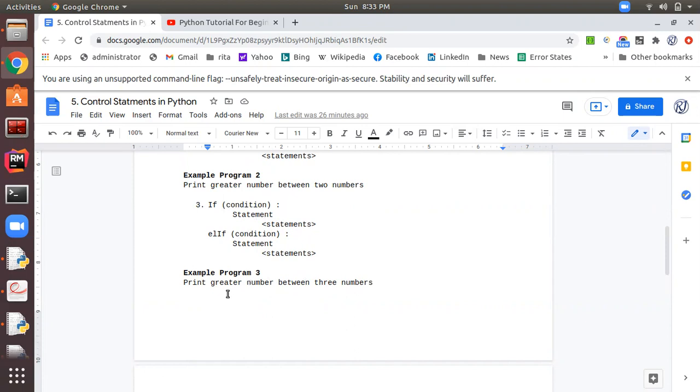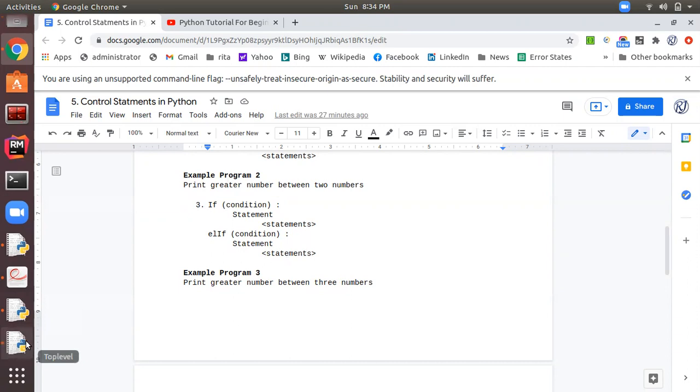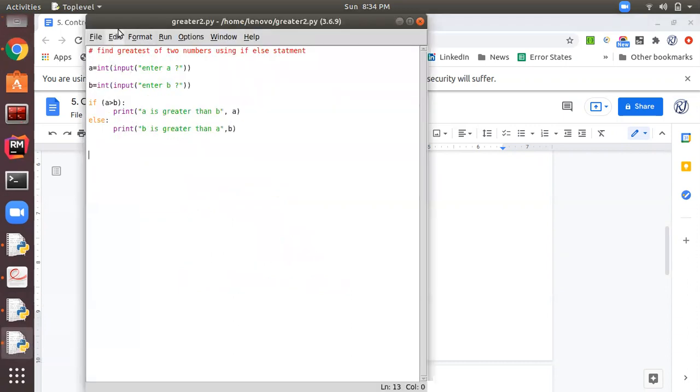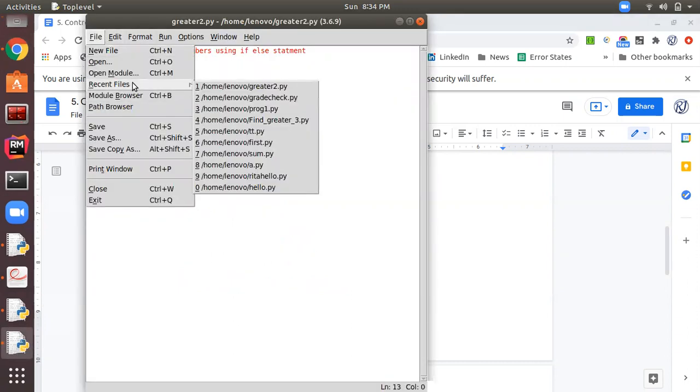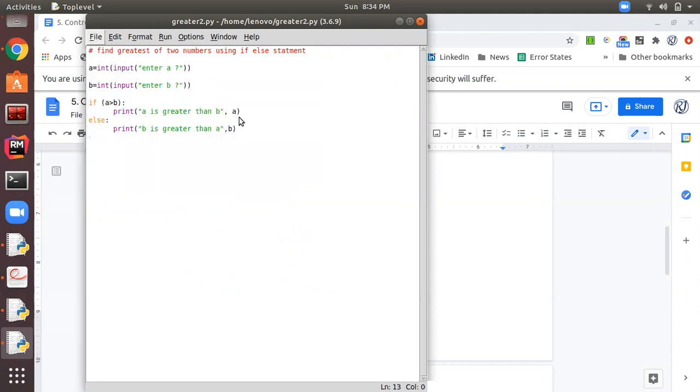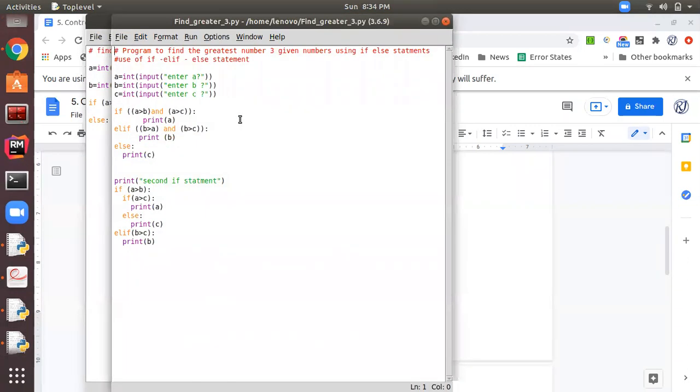So let's suppose I want to print the greater number between the three numbers. Okay, so this time we need to check two conditions. So I can use this third type of if construct. So let's understand this with the help of an example. I am coming back to this. Let me open my program. So this is the program which will find the greater number out of three numbers.